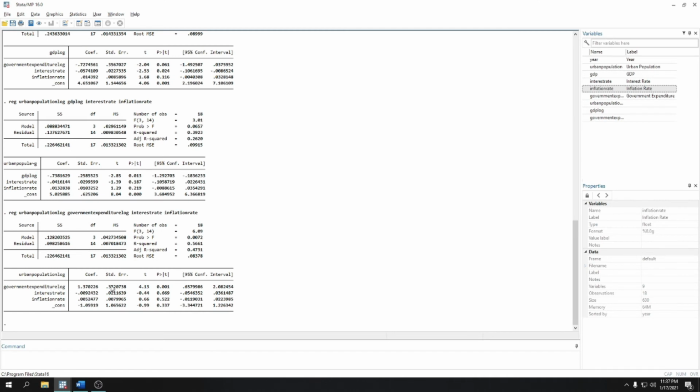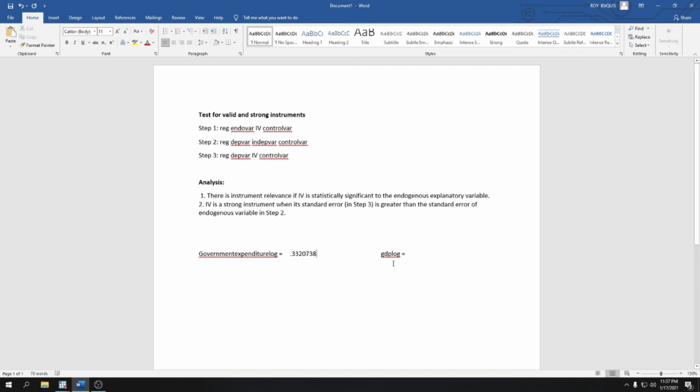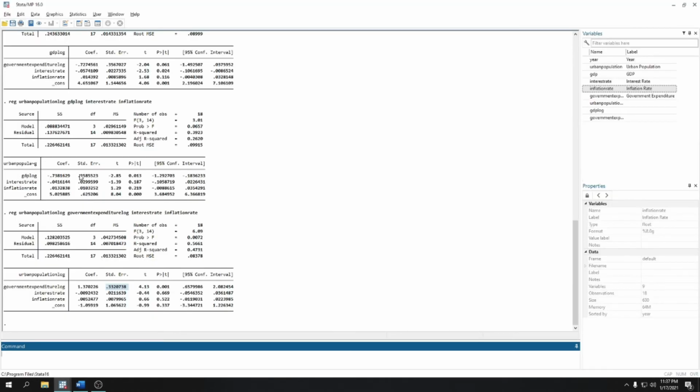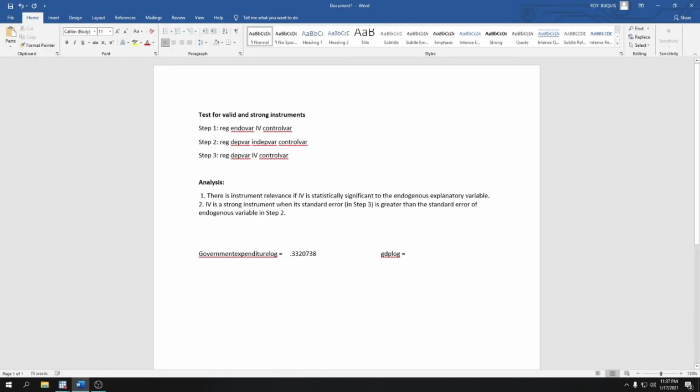The standard error of government expenditure, the standard error of GDP log. As we can see, the standard error of government expenditure log is relatively larger than the standard error of GDP log. So as a result, we can say that government expenditure is both a valid and strong instrument.